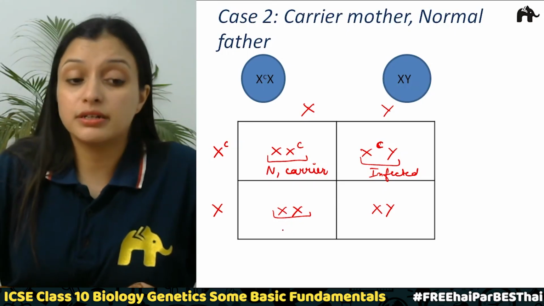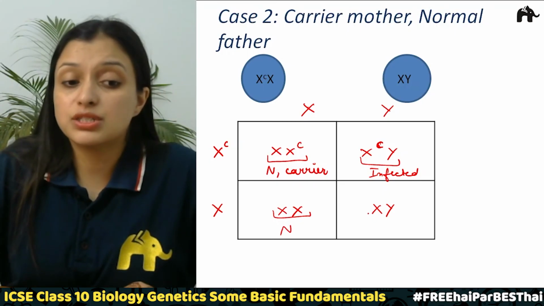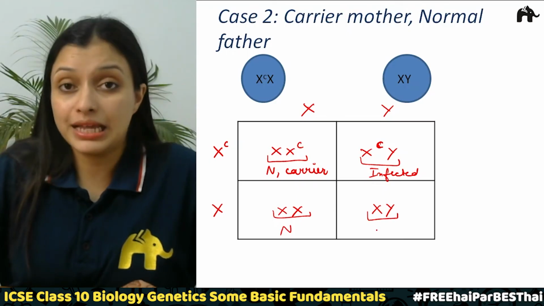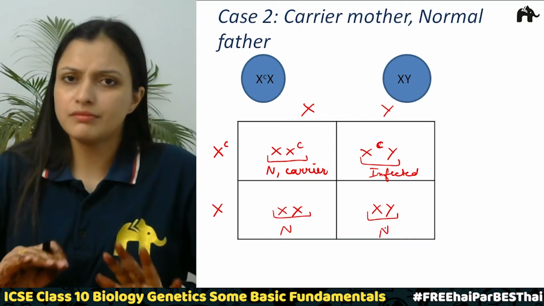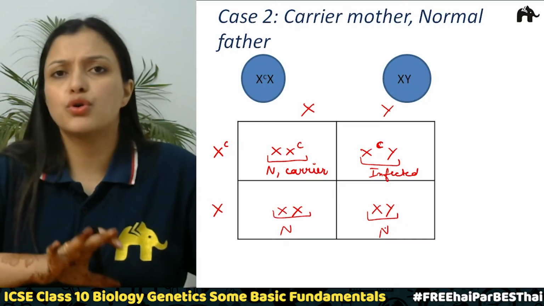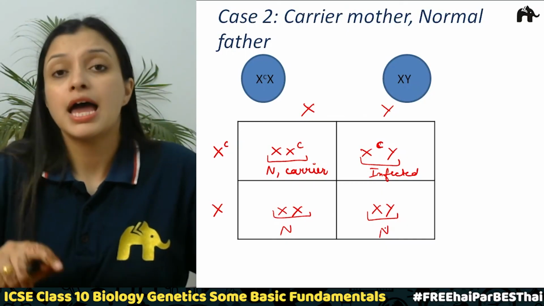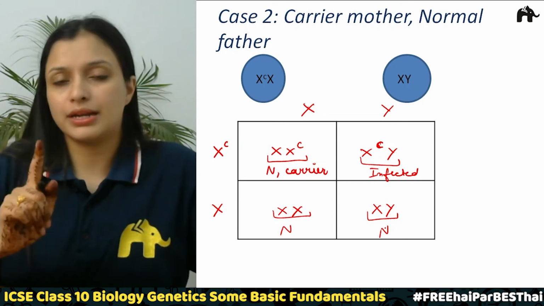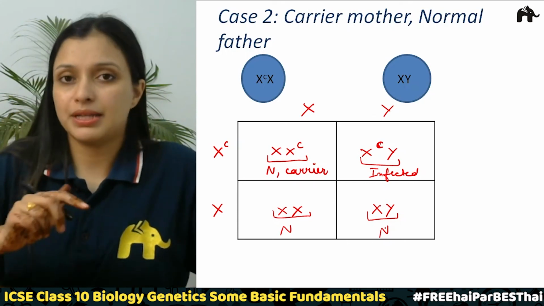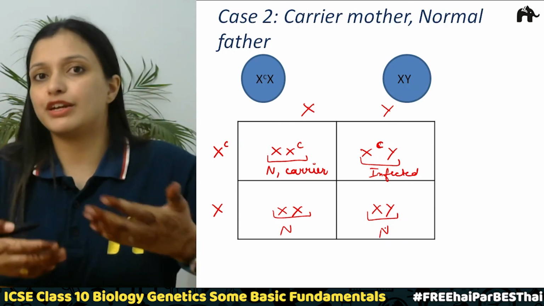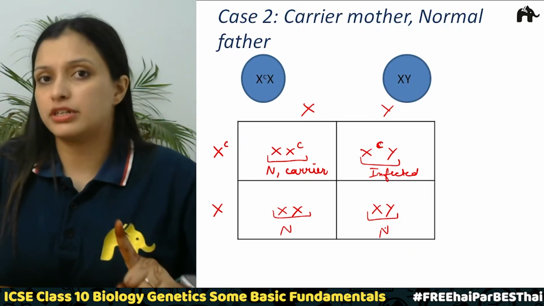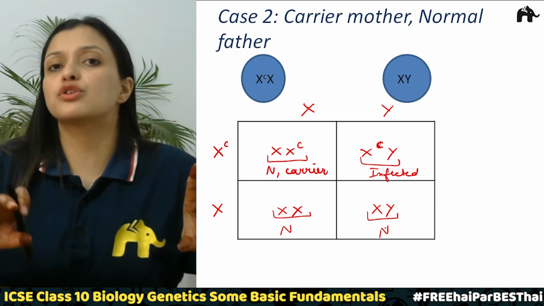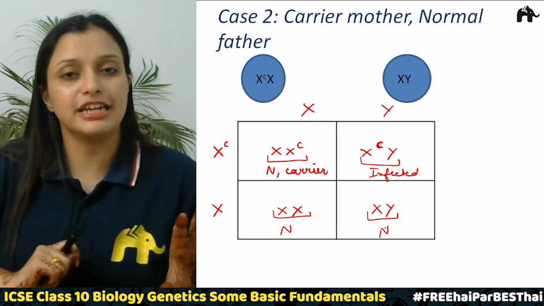This will be the daughter who is normal. Then next will be XY. This is the male child, son, and he will be normal. Correct. So out of the four, only one is infected, and only one is the carrier. I mean, obviously, this infected will also carry it forward, but she is the carrier, she is not infected. The three will show the normal symptoms, and one will be infected.